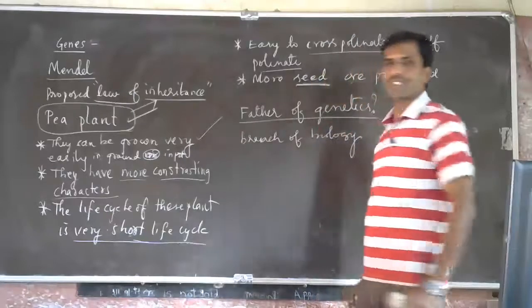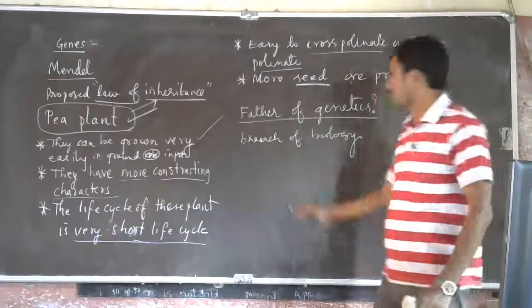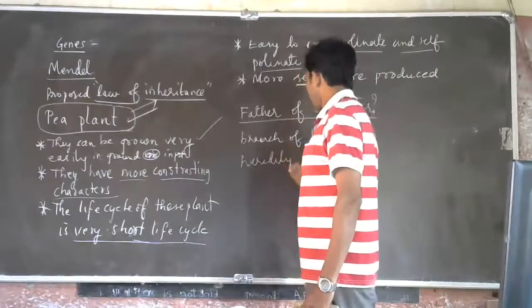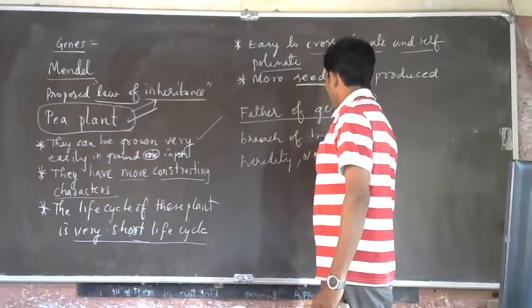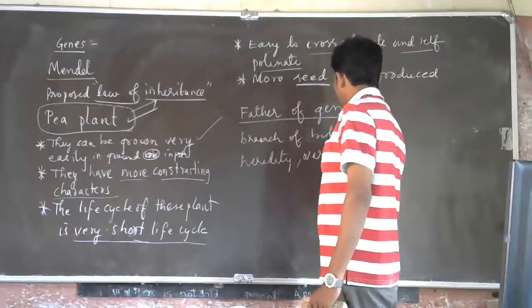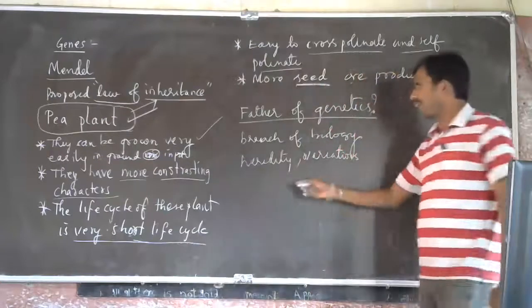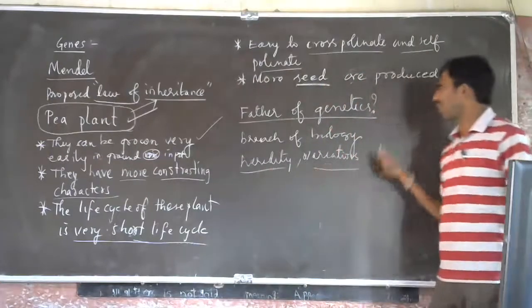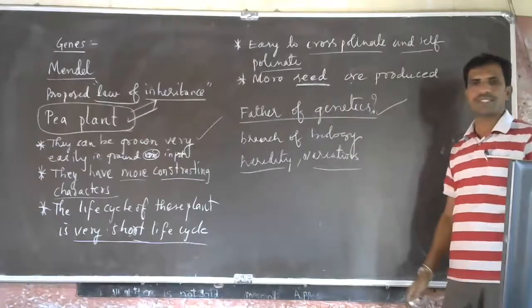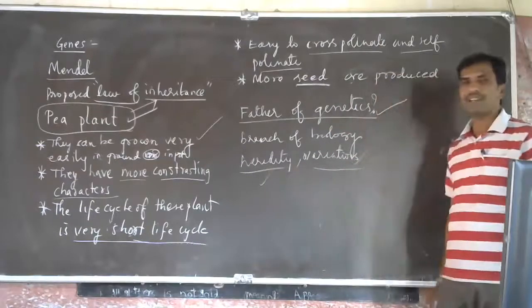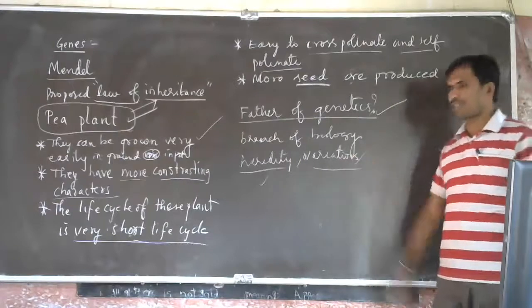which deals with the study of heredity and variations. What is genetics? Genetics is the branch of biology which deals with the study of heredity, variation, and the factors responsible for the variations.